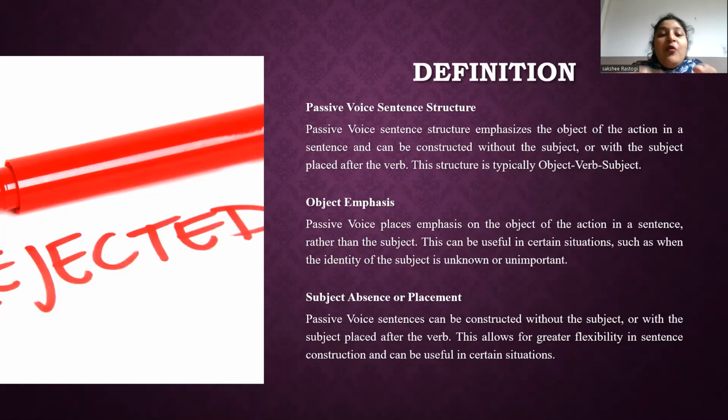The agent, meaning the performer of the action, is secondary and may be omitted, especially if the doer of the action is unknown or unimportant. The sentence aims to emphasize the subject's experience. Passive voice sentence structure has the subject, which receives the action; auxiliary verbs, which are be, been, or being; past participles, meaning the main verb in its passive form; prepositions like by, with, from; and agents, the performers of the action.